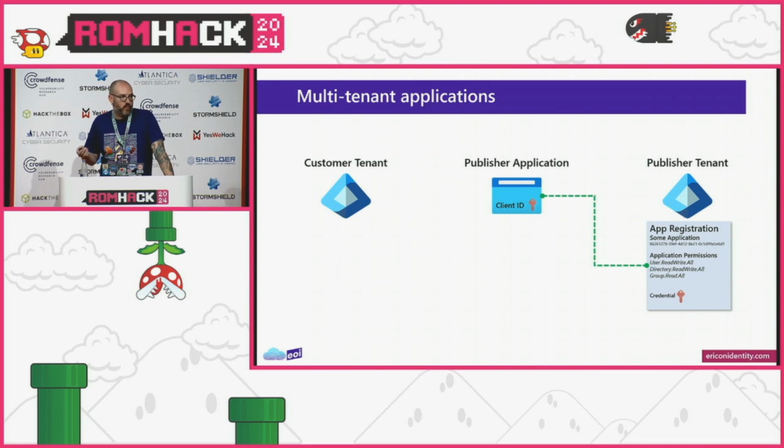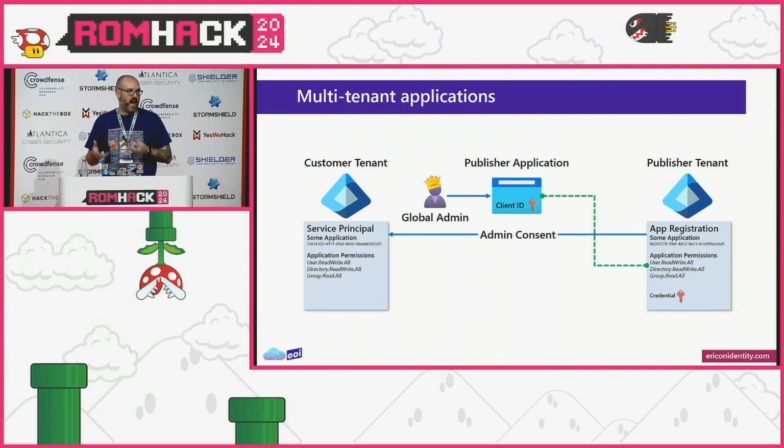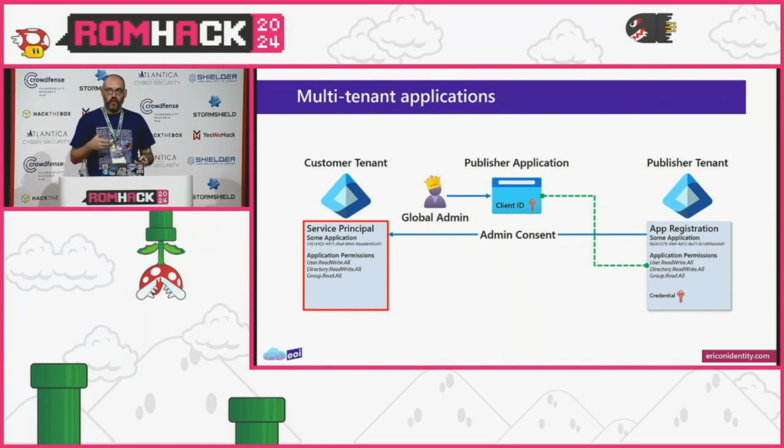But I need customers, or I'm going out of business pretty quick here. Generally speaking, a customer comes along, and a global admin will show up at the door, and they go to the application. At a high level, they'll perform what's called an admin consent, or admin consent grant. When they do this, they're creating a service principal on their tenant. A service principal is a security principal. If you think of users and sometimes groups, there are security principals that you can assign roles and permissions to.